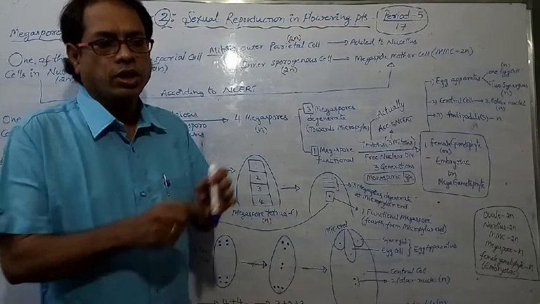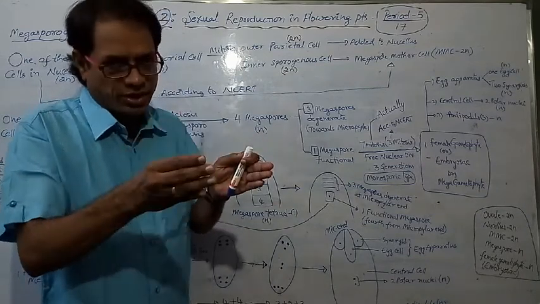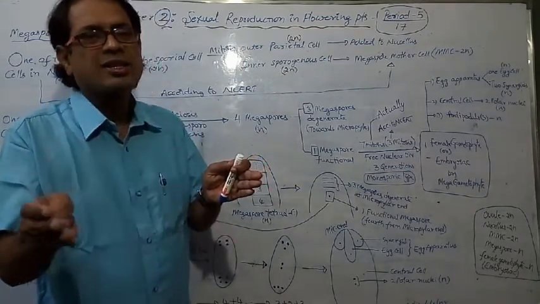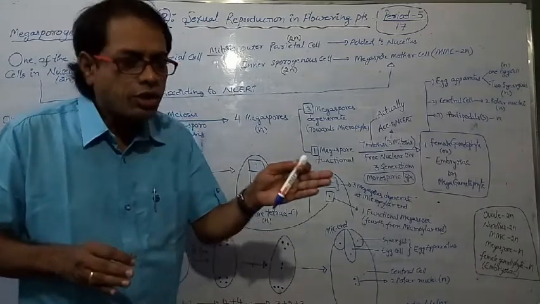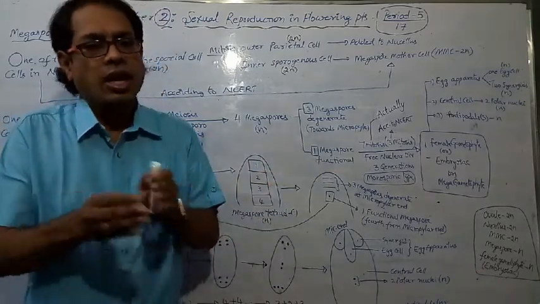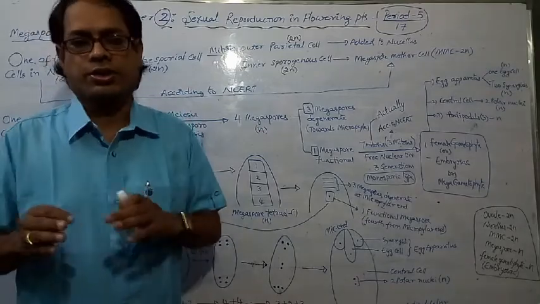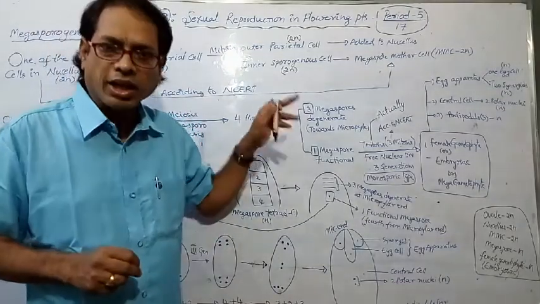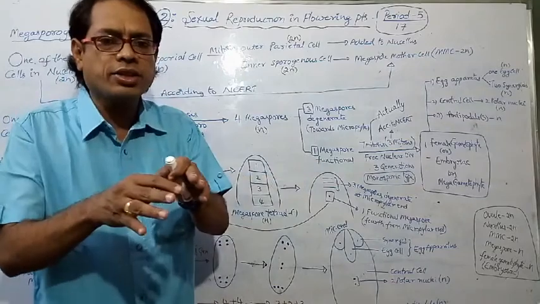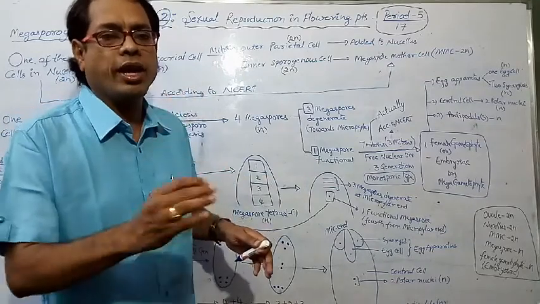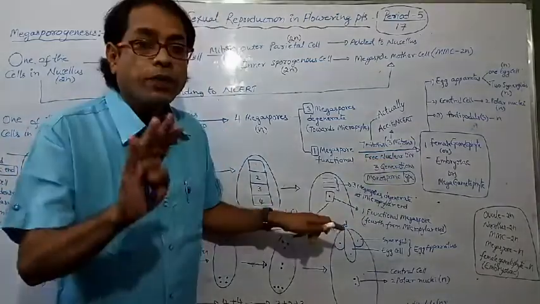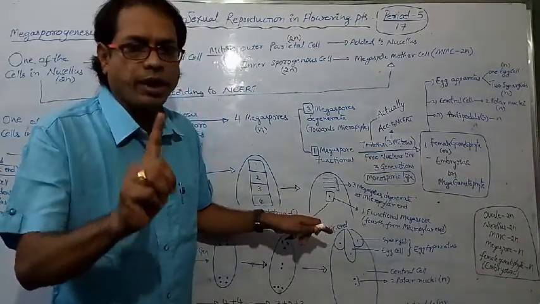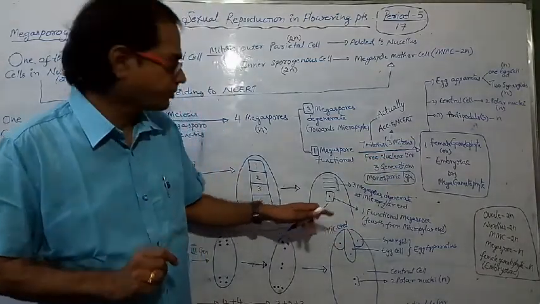Generally, the nucleus divides first and later cytokinesis or cell wall formation occurs. Initially nuclear division occurs, later cell wall formation occurs. This is the general condition. But here nuclear divisions are not immediately followed by cell wall formation. That type of division is called free nuclear division. Very, very important point, my dear students.